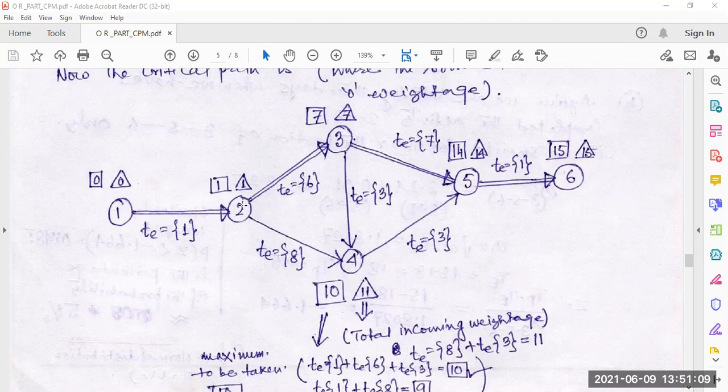Here 6, and from here to here 6 plus 1, 7. For 5, incoming weightage of both of these: 7 plus 3, 10, and here 7, so 14. Here T is equal to 1. So total incoming weightage from here: 1 plus 6, 7, plus 7, 14, plus 1, 15. 15 is here.